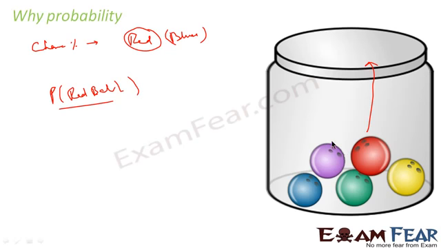So in such scenario we use probability, where we have a jar, we have some balls in that, and you want to take out one ball, or you have a playing card, 52 cards we have, you want to take out one card, and you want to find the probability that the card which you take out is red or black, or any scenario you have. Or you have money in your pocket, let's suppose 5 rupee coins and 10 rupee coins. You have such coins in one bag and you want to take out one coin and you want to find the probability that the coin is a 5 rupee coin or 10 rupee coin. So in such case also we use probability. There are a lot of practical examples of probability in our real life. We'll study all these things.